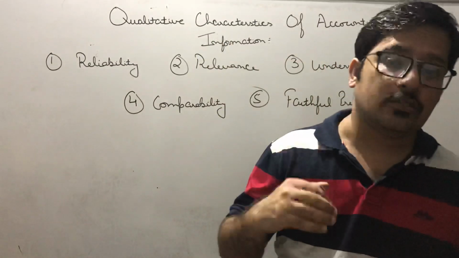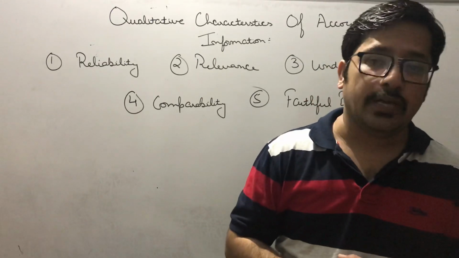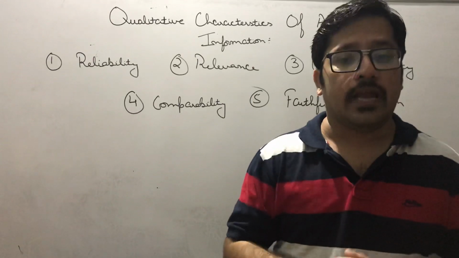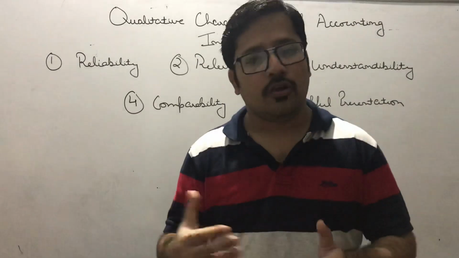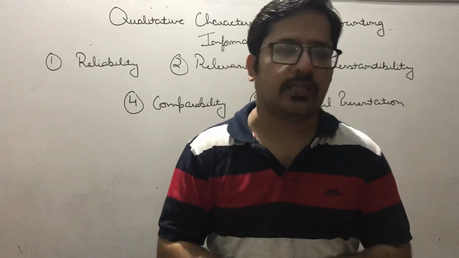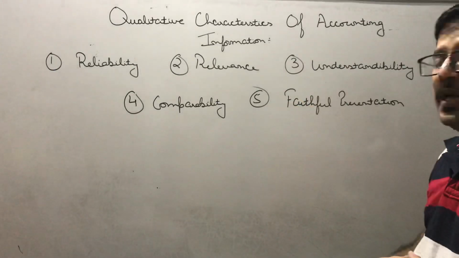And again, what is useful and what is relevant is a big question mark. So the accountant needs to be very careful here, and he has to judge whether this thing is useful for anyone or not, and only then will he record everything in the books of accounts. So is the relevance clear, beta?